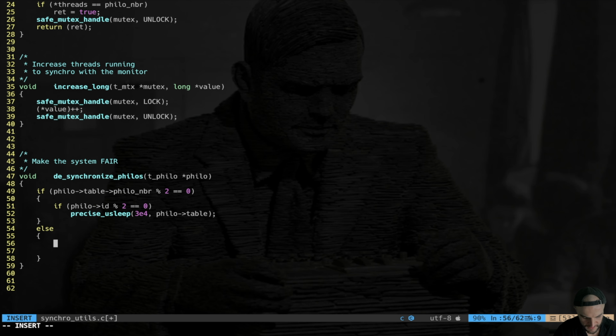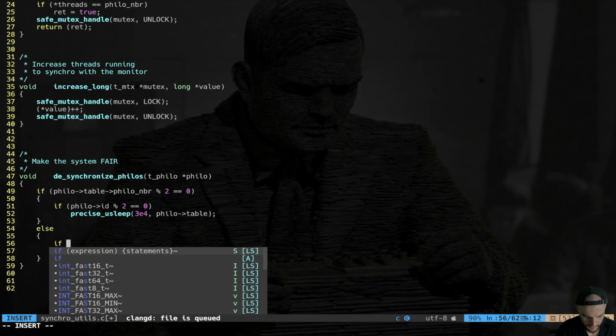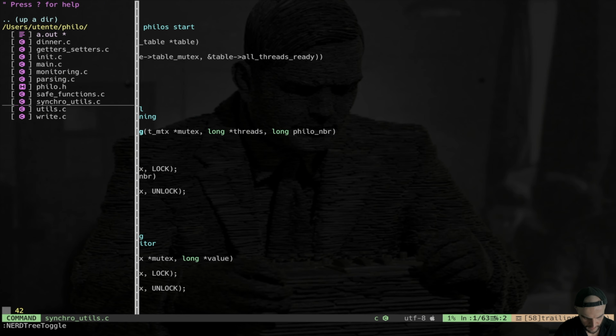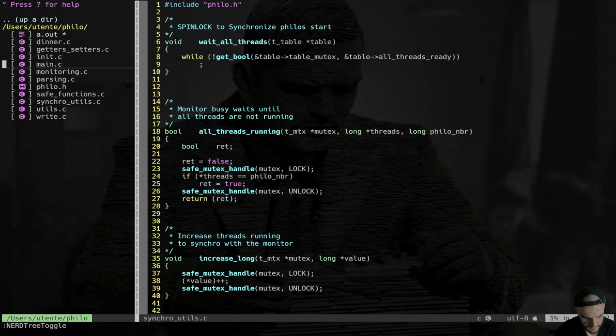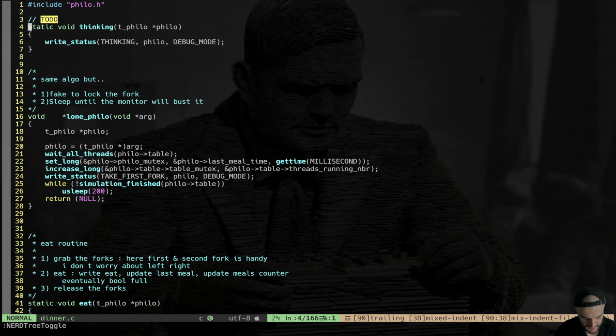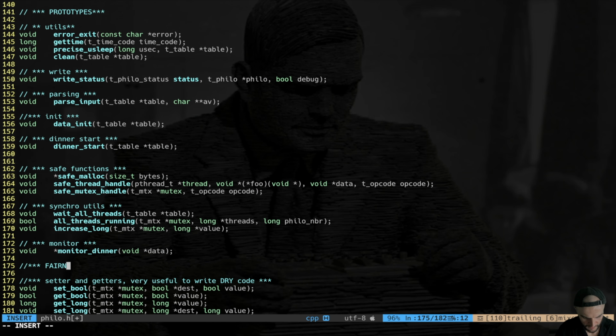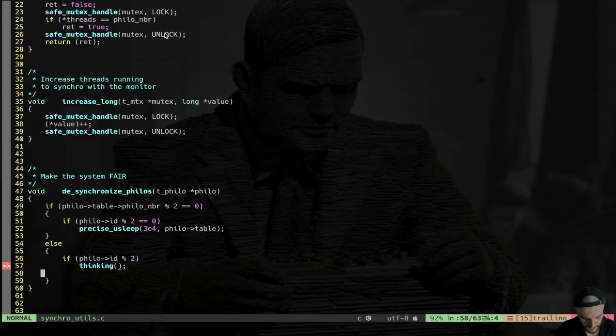Else, if the system is odd, I'm going to say if philo id modulo 2, we are going to start by thinking. So this is a function that we now have to create properly. I don't remember if this is static or not. So we go back to dinner, we remove the static, delete word, and we put this into philo.h. We say fairness. So synchro utils thinking takes as an input a philosopher.